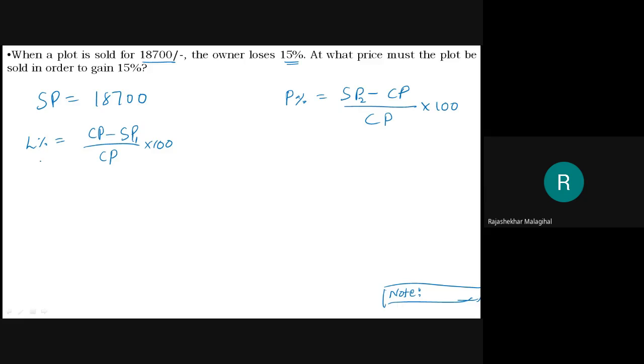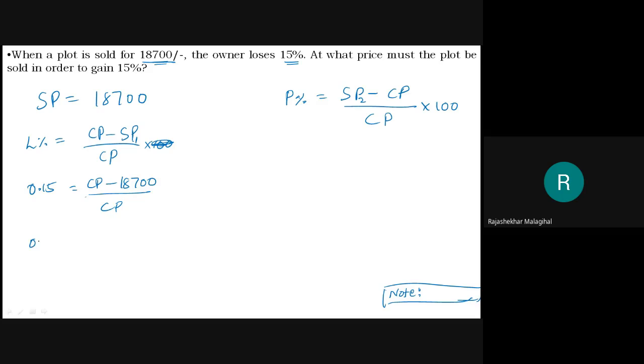Now in this problem, this is 15%, which I will write directly as 0.15. CP is unknown, minus SP, which is the losing selling price 18,700, divided by CP. The 100 is gone because 0.15 is written here.